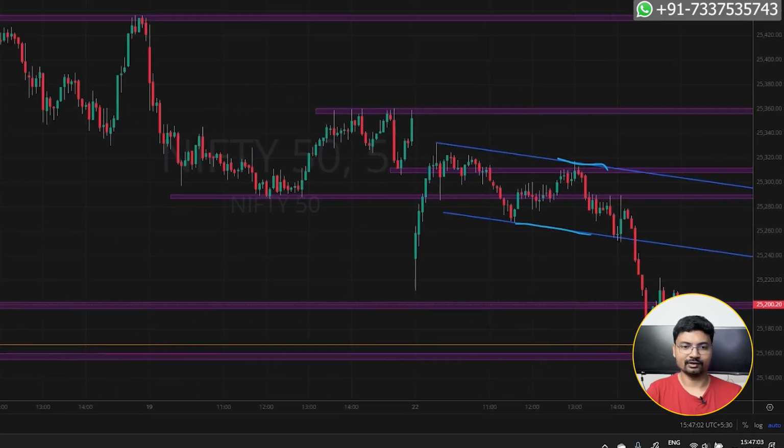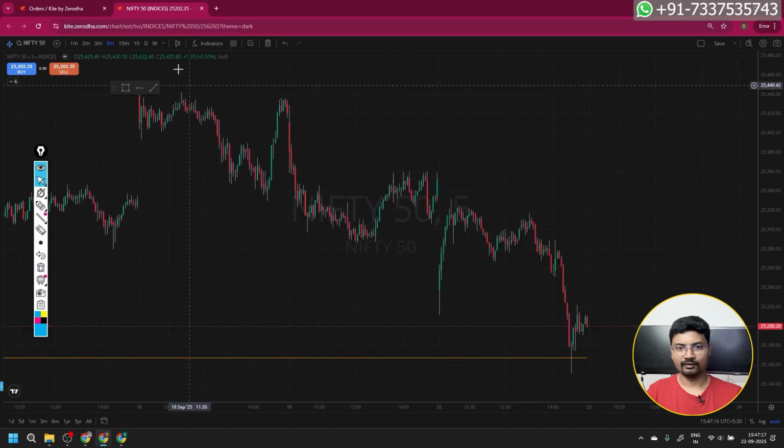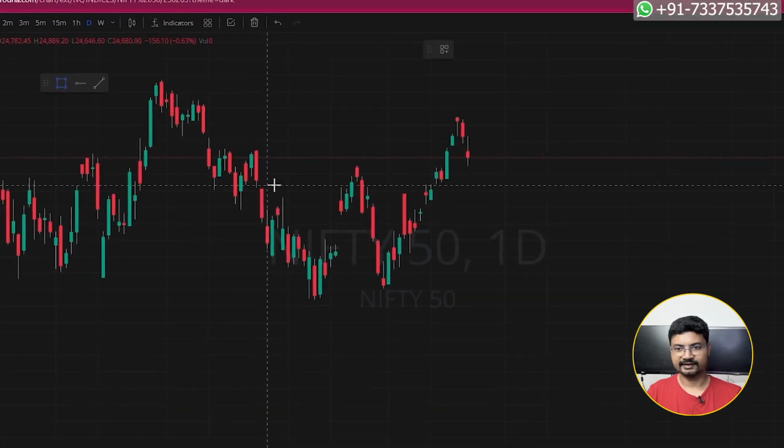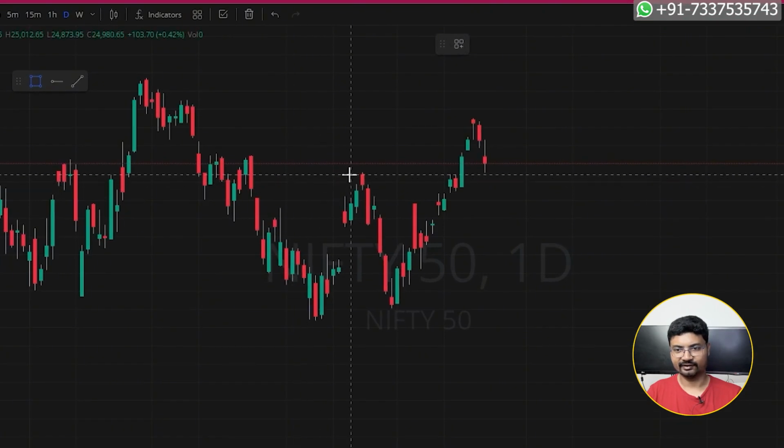Okay, I'm going to delete all these levels and we'll mark. Let's go to the daily time frame and see what is happening. In the previous video also I said Nifty is going to retest this level. It may even go beyond this level, and after that it may close higher. From that point it is going to go higher. This is one of the plans, one of the scenarios. And if it breaks and closes below this level, that is another scenario.